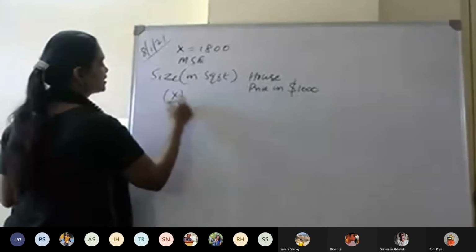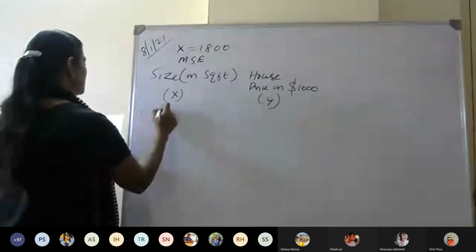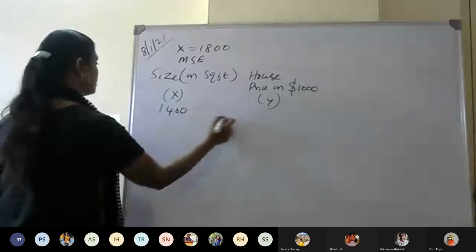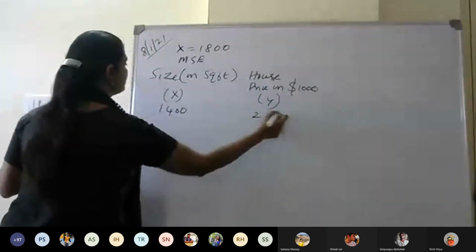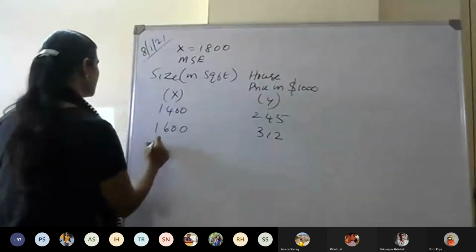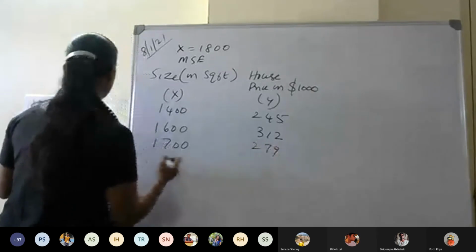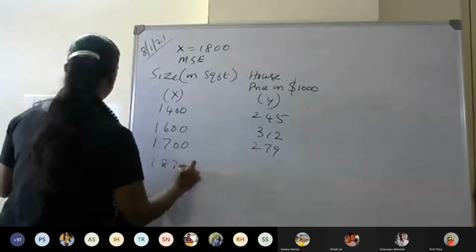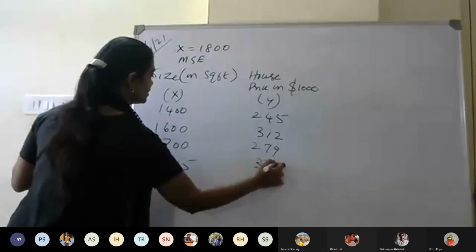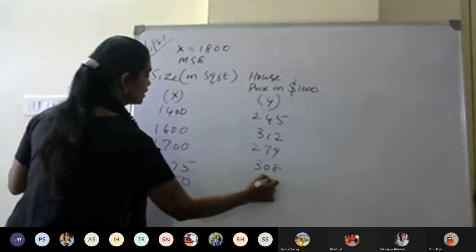So this is the X and this is the Y. 1,400, 245; 1,600, 312; 1,700, 279; 1,875, 308; 1,100, 199.